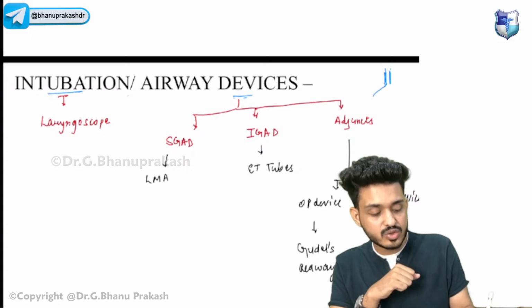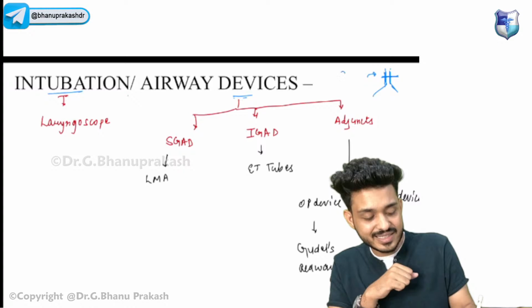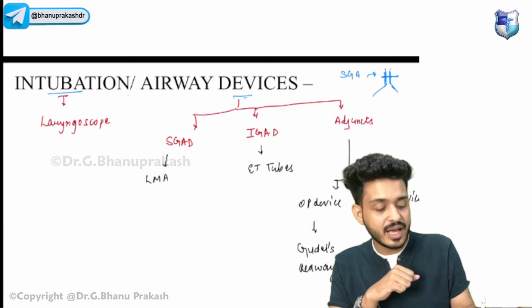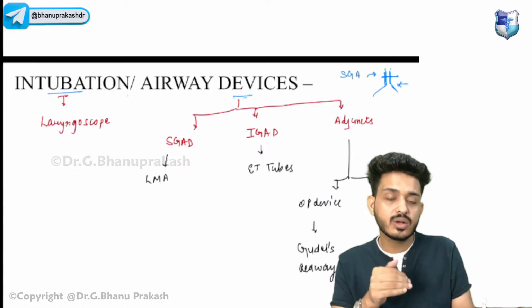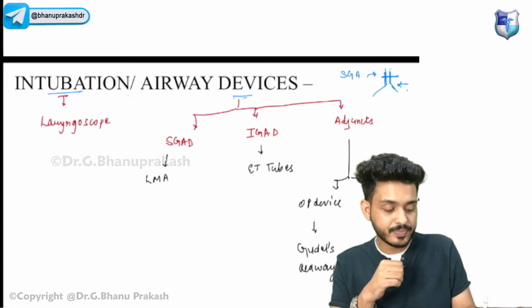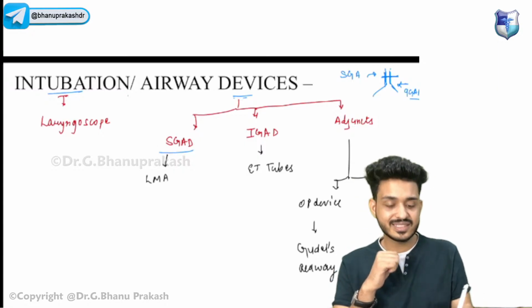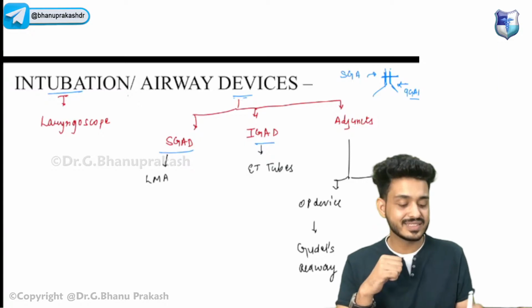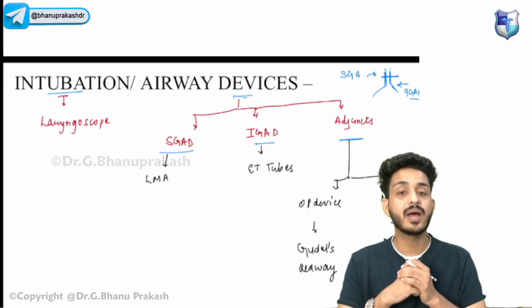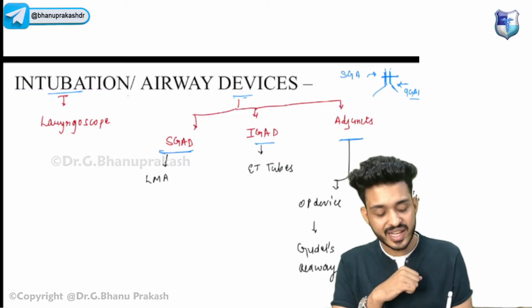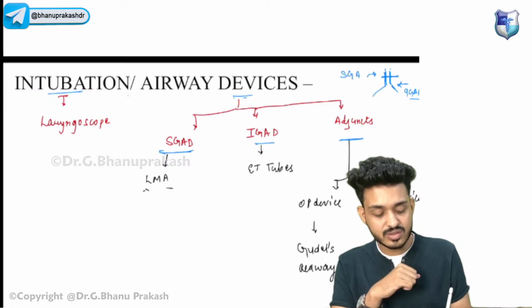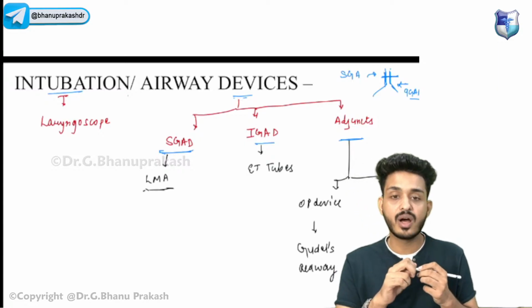We have supraglottic airway devices, which work above the glottic opening. Those devices which work below the glottic opening are known as infraglottic airway devices. So we have supraglottic airway devices, infraglottic airway devices, and we also have some adjuncts.